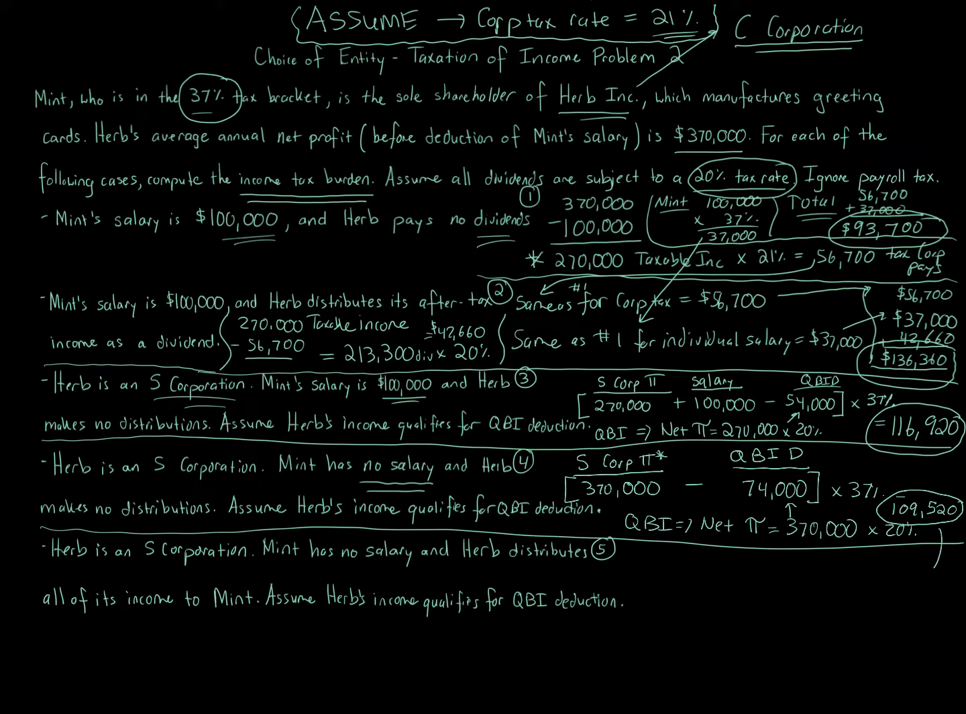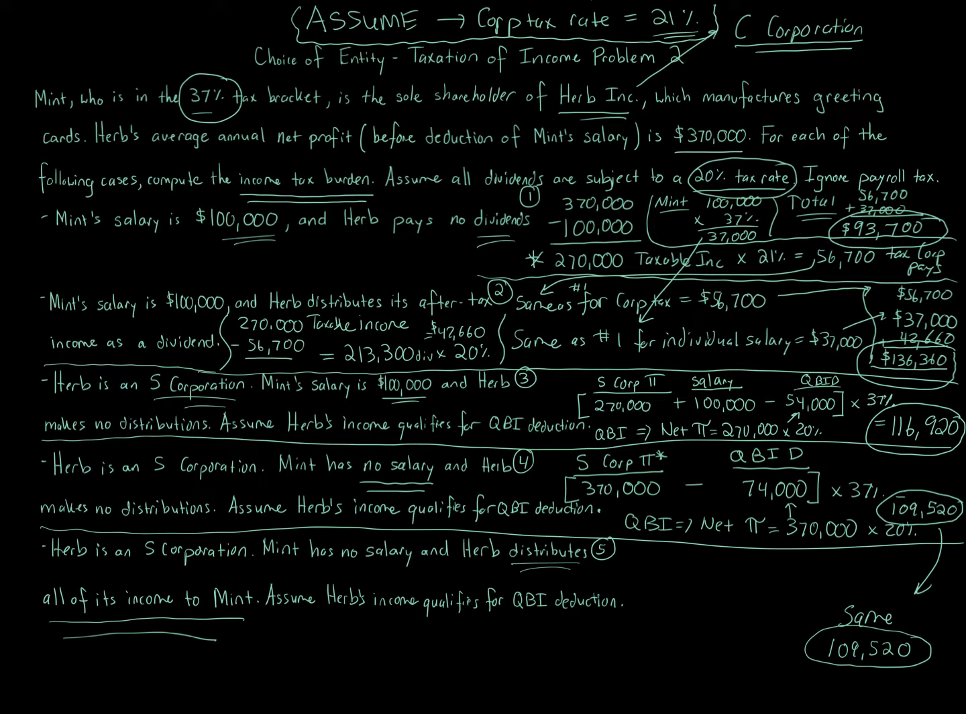So it's going to be the same result, the same 109,520 as number 4. Because the idea here is that there's no salary, so it's still going to be $370,000 of S corp profit. QBI deduction still stays $74,000, and distribution for an S corporation or partnership has no effect in terms of the ultimate tax owed on the profit generation. So that's why it's the same number. So it's the same 109,520.